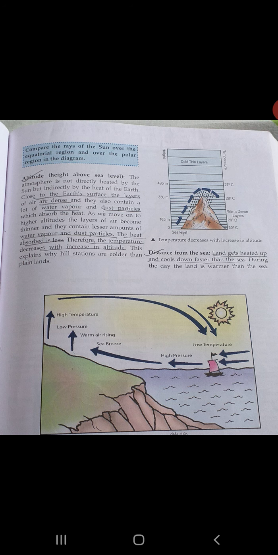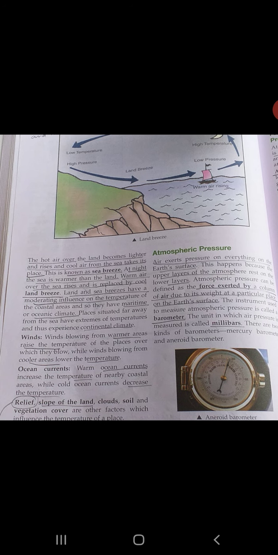The hot air over the land becomes lighter and rises, and cool air from the sea takes its place. So what happens? The land is hot. The land is heating up faster during the daytime. So the air that is present over the land also gets heated up.